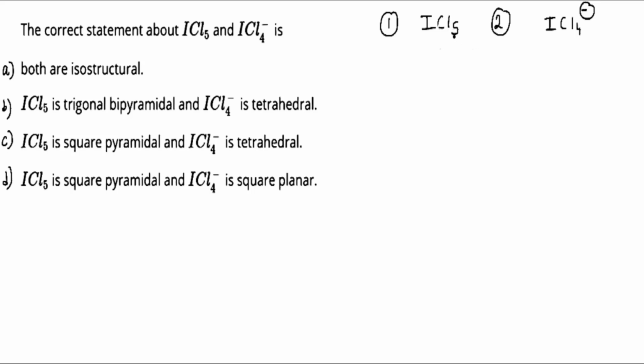Just before solving this question, we have to understand a basic concept, that is the concept of steric number. Steric number is used for calculating the hybridization and geometry of a particular compound. So this is our steric number, this is our hybridization, and this is our geometry.